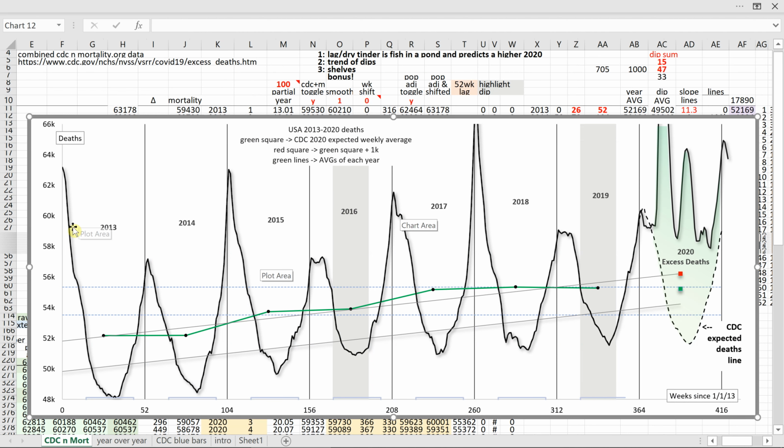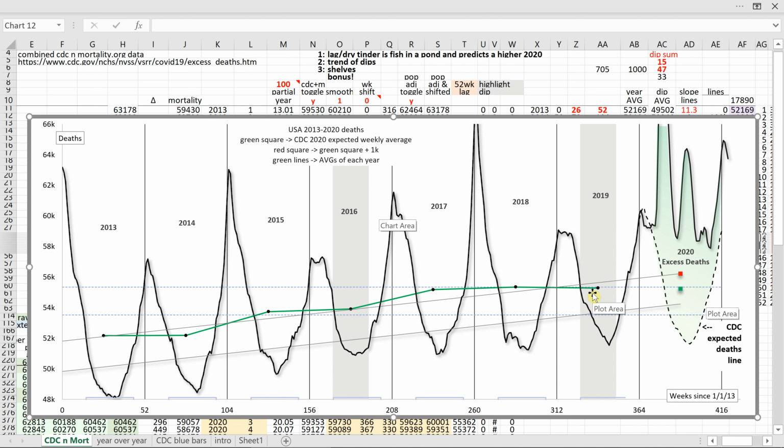Replotting the blue bars chart in line form, we get this graph where I use data from mortality.org to extend weekly deaths back to 2013. The expected deaths line for 2020 is the same dashed line we saw on the blue bars chart. The average of the CDC line is the green square. One can pretty much see how the CDC came up with this average. Each black dot is the average deaths for that year. Following the green line, deaths go up and up, then peak before decreasing ever so slightly in 2019. Following the curve, it's not a stretch to say the average for 2020 should be the green square.